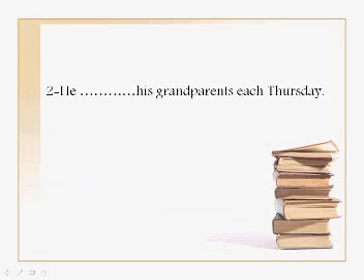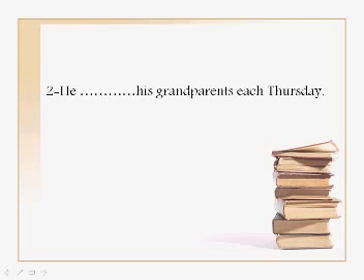He does his grandparents each Thursday. My advice to you, please read the whole sentence. Don't just say he and read the options. Please read the whole sentence. He does his grandparents each Thursday. Each Thursday means every Thursday, which means this is going to be a present simple tense or present continuous.